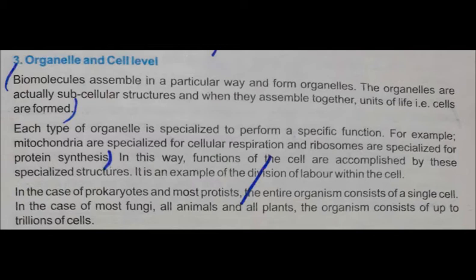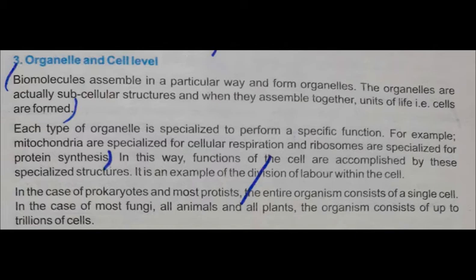Each type of organelle is specialized to perform a specific function. A cell has a number of organelles, which we will study further in this book in chapter number 4, and these organelles combine to form a cell, but each organelle has a specific function.